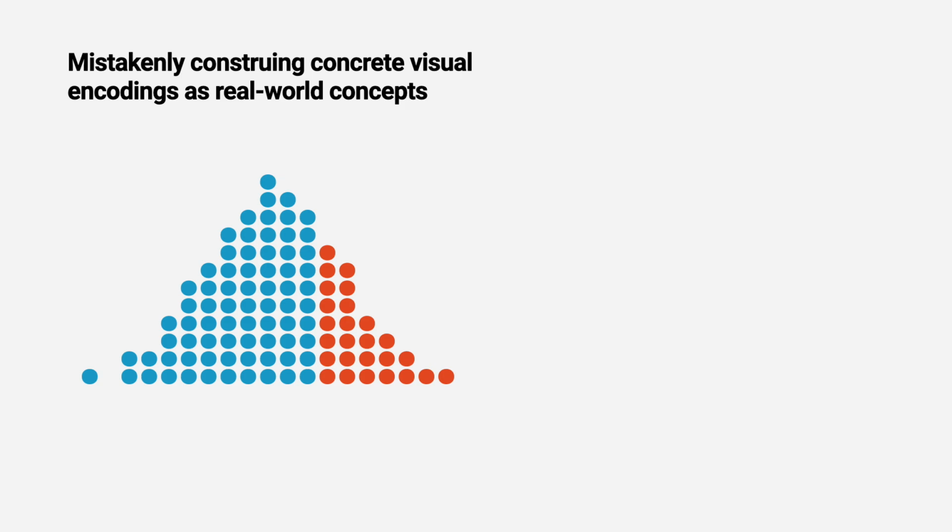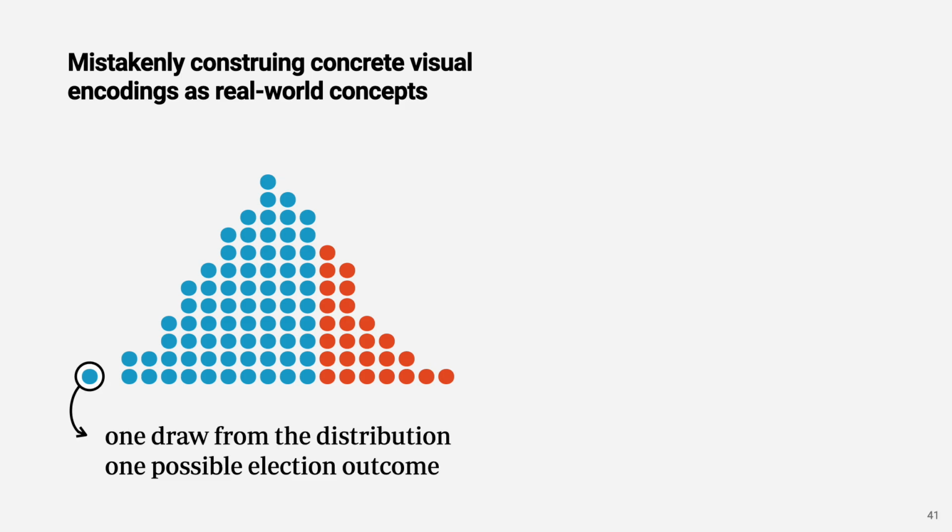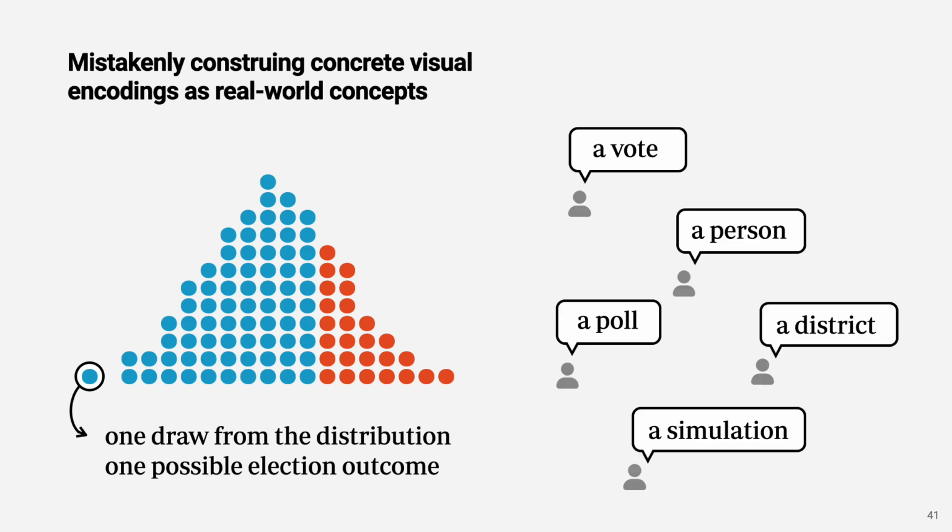So a dot in a dot plot represents 1 possible draw from the distribution, 1 possible election outcome. But participants mistakenly believe a dot represents a real-world concept. This could be a vote, a person, or a poll. And this misinterpretation lets them falsely believe that a competitive election is decisive, which further influences their trust in forecasts and actions during elections.